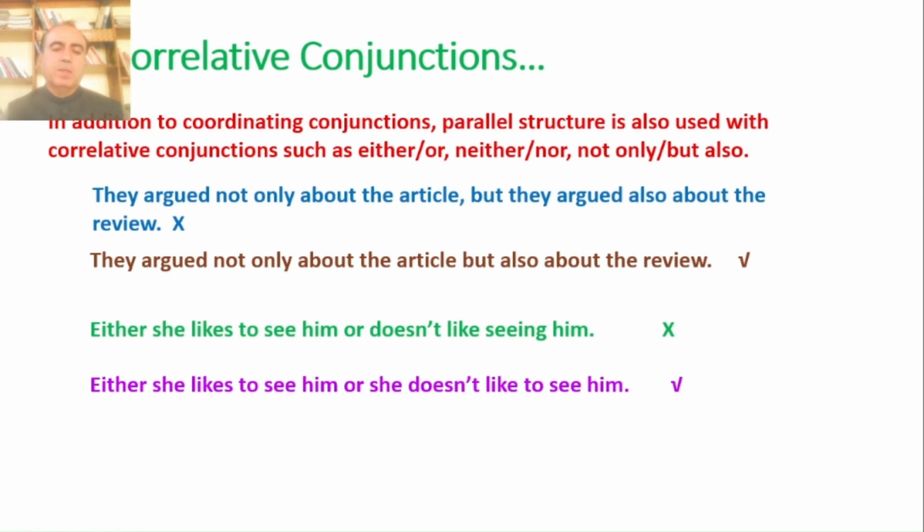Now, what is the reason? You see, either has been placed before a subject. In the first case, this is the first clause, she likes to see him. The second clause is she doesn't like to see him. If we omit this she, as we have done in this verb, this is the issue of parallelism. She likes to see him is a complete clause. Doesn't like seeing him is a phrase. So here we address clause and we also address the correlative conjunction case, because if either is before a subject, or also requires a subject after it.